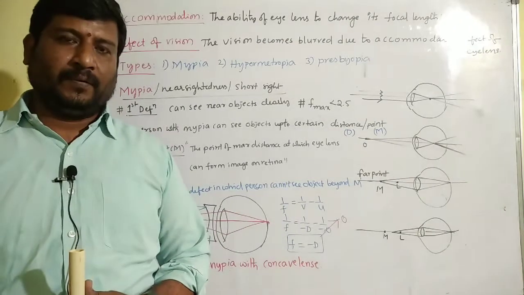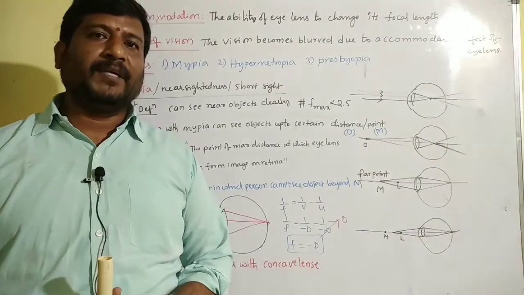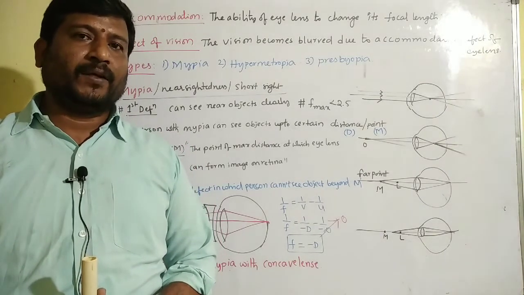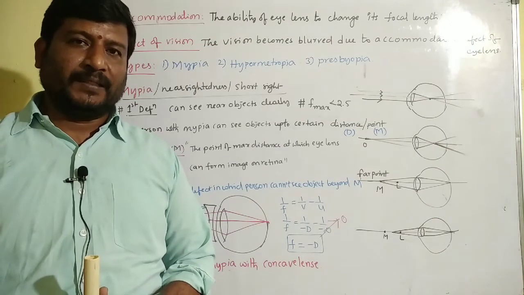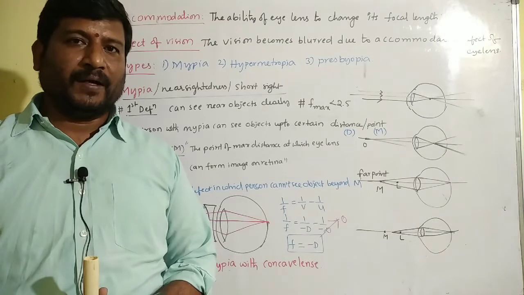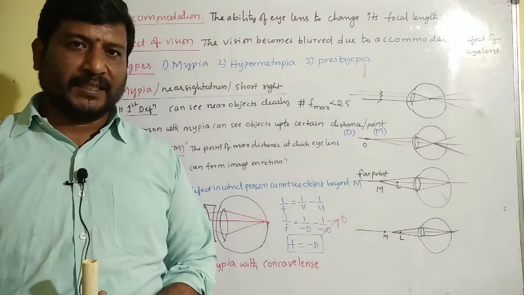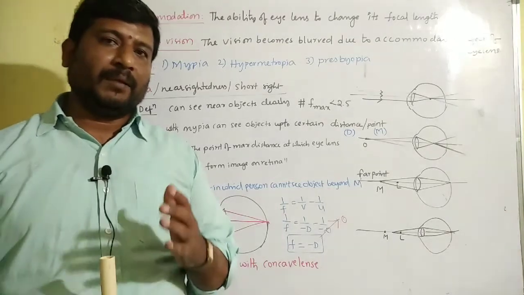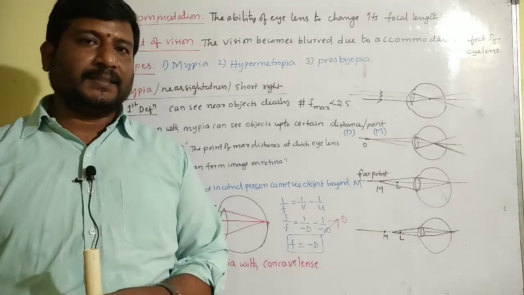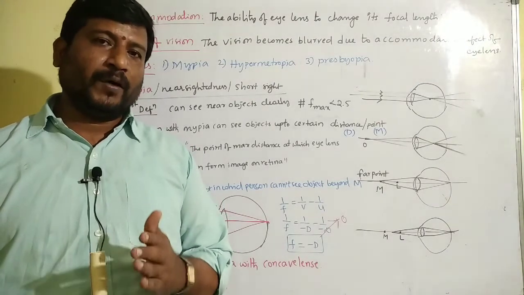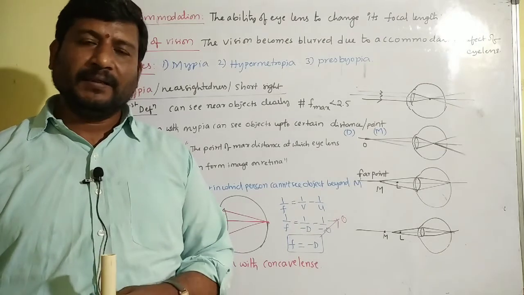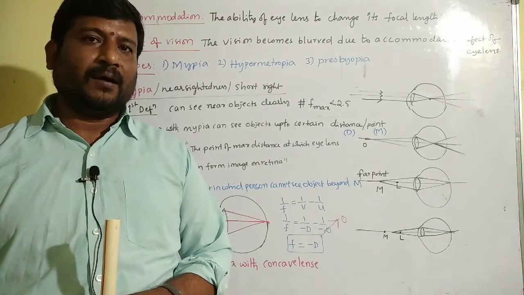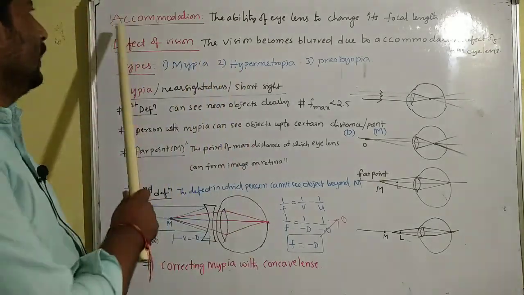In the previous session, we had discussed the limits of focal length of the eye lens. The maximum focal length of the eye lens is 2.5 centimeters. The minimum focal length of the eye lens is 2.27 centimeters. For different object distances, to keep the image distance the same, the eye lens adjusts its focal length between 2.5 centimeter to 2.27 centimeter. The ability of the eye lens to change or adjust its focal length is called accommodation.